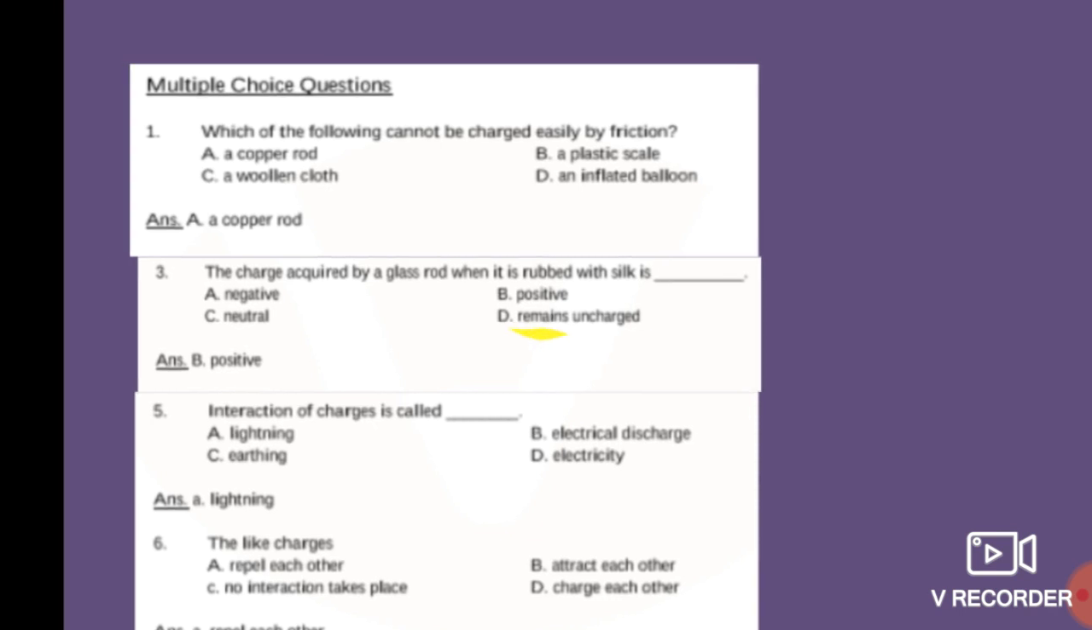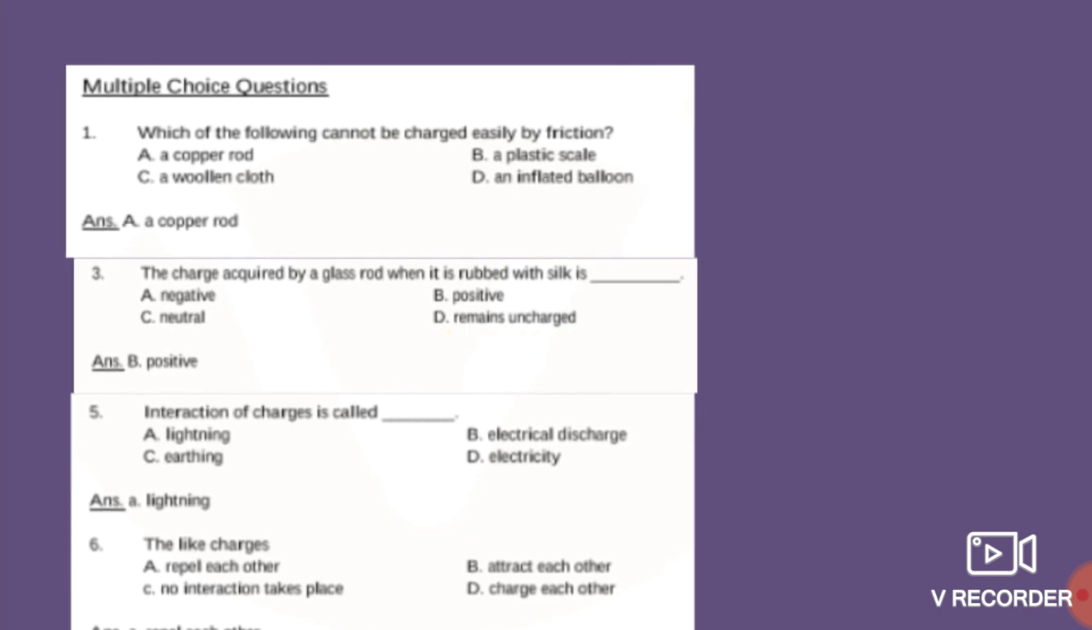Next, here are also certain multiple choice questions. Which of the following cannot be charged easily by friction? Okay, students, friction means whenever we rub one object with another, at that time friction occurs.